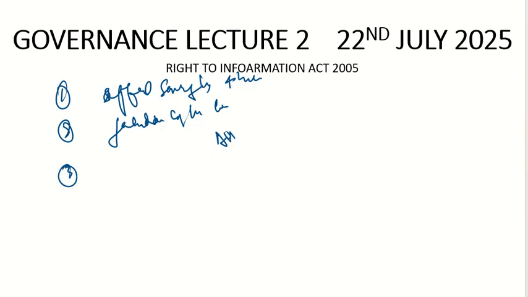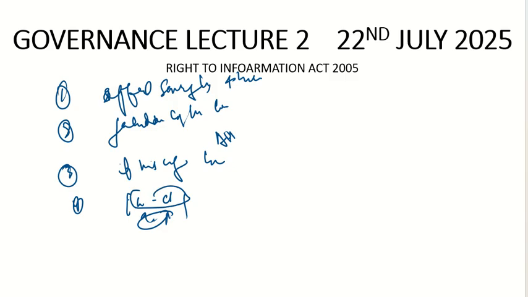Then, what kind of information can you not ask for? If the information breaches the privileges of the parliament, then you cannot ask such a question. Fourth, information related to a fiduciary relationship. For example, the relationship between lawyer and client, or doctor and patient, you cannot ask such questions. Especially lawyer and client.